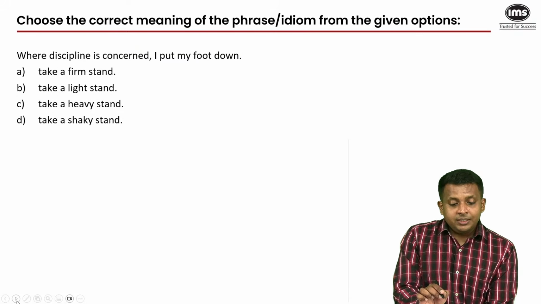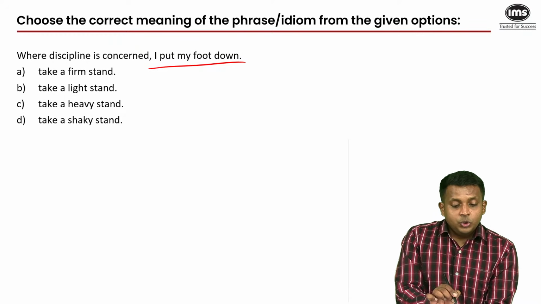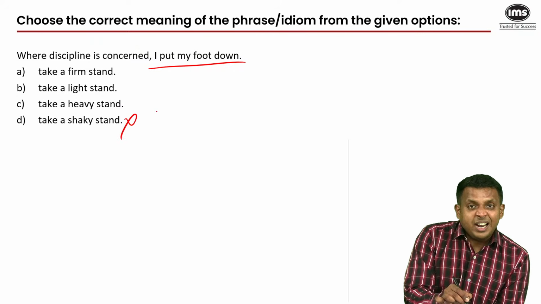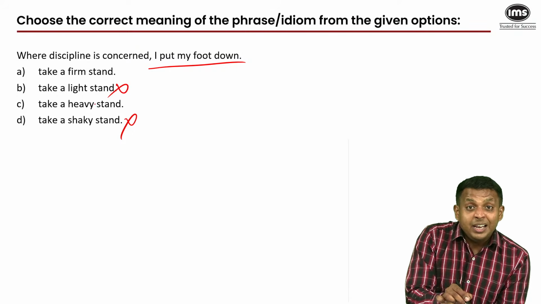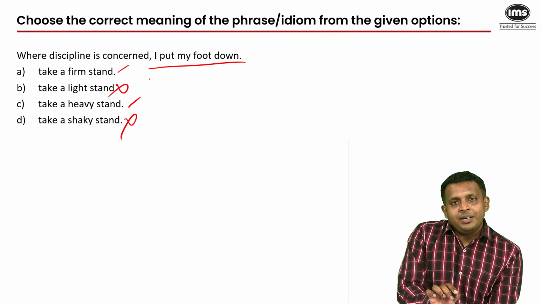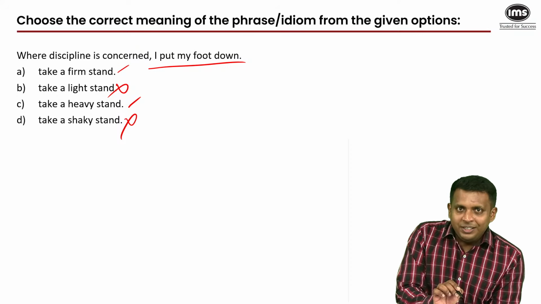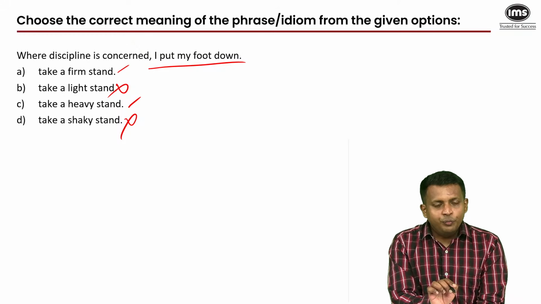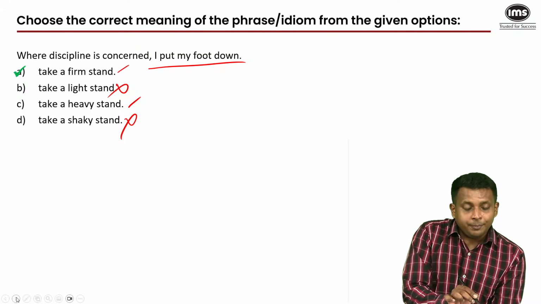Where discipline is concerned, I put my foot down, and we've already come across this idiom earlier. So there is no such thing as a shaky stand, because if you put your foot down and it's a shaky stand, you will probably fall. Light stand, not a thing. Firm and heavy. Now, what does our idiom have to mean? That you hold your ground. You can't be moved. So heavy is not enough. It has to be firm, unmoving. The heavy things can be moved, but heavy stand is not an accepted expression. So our answer is A.